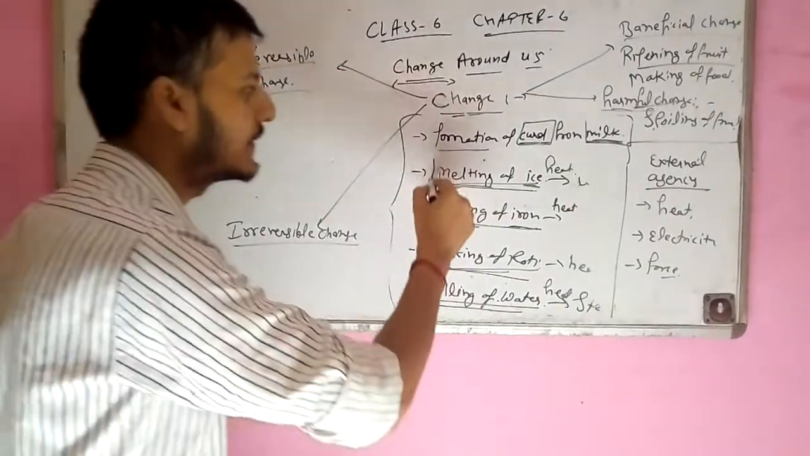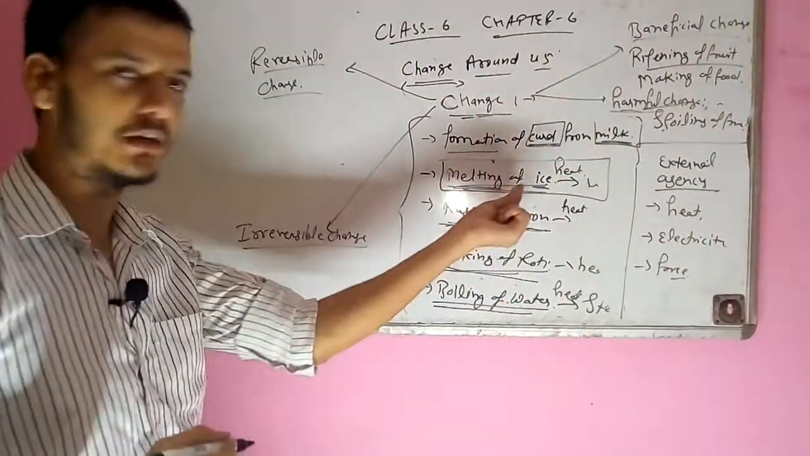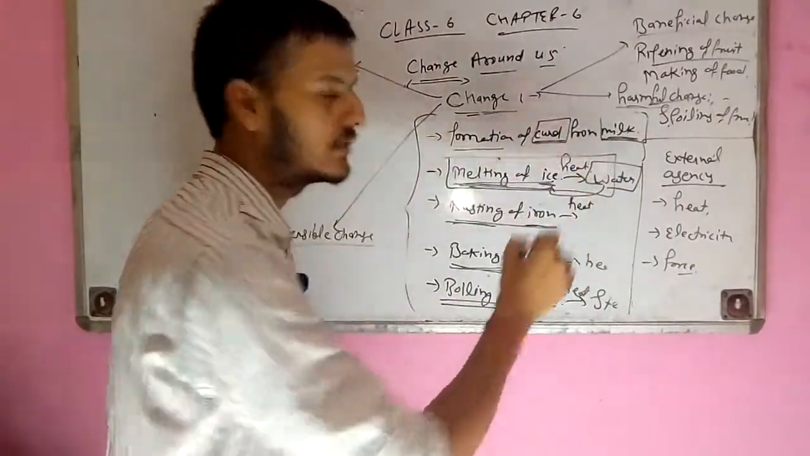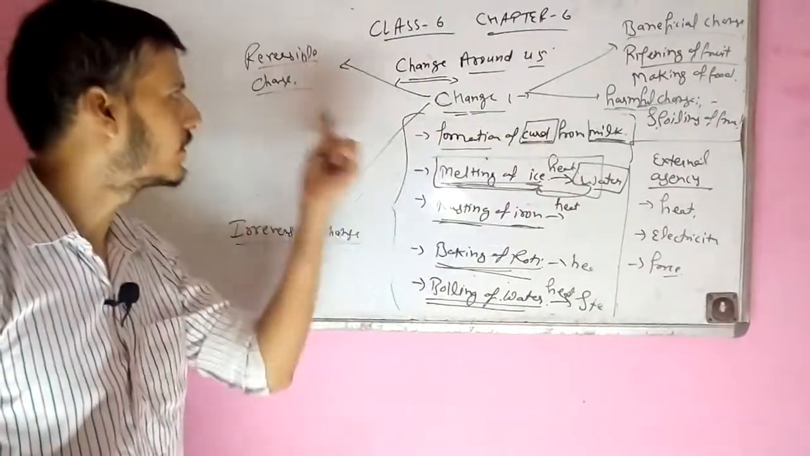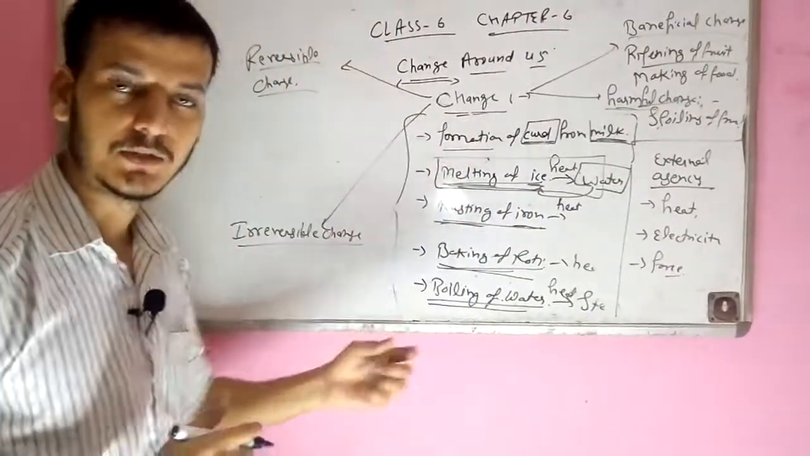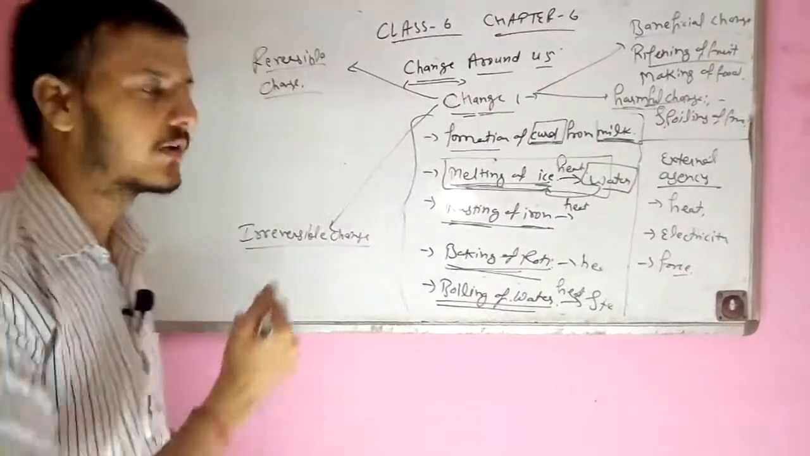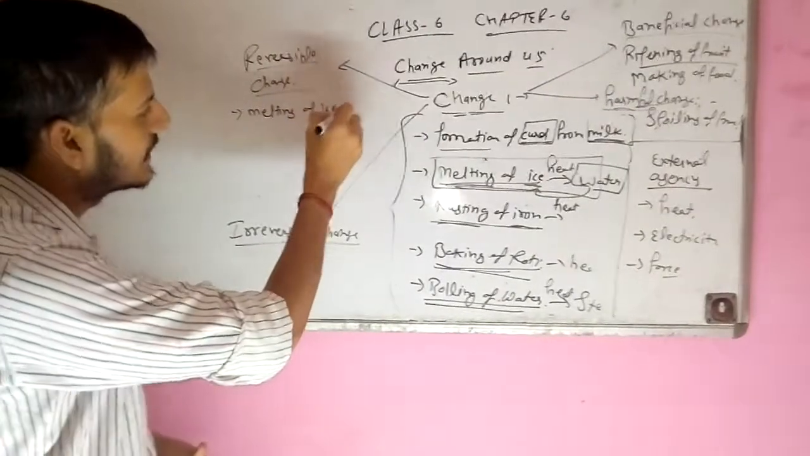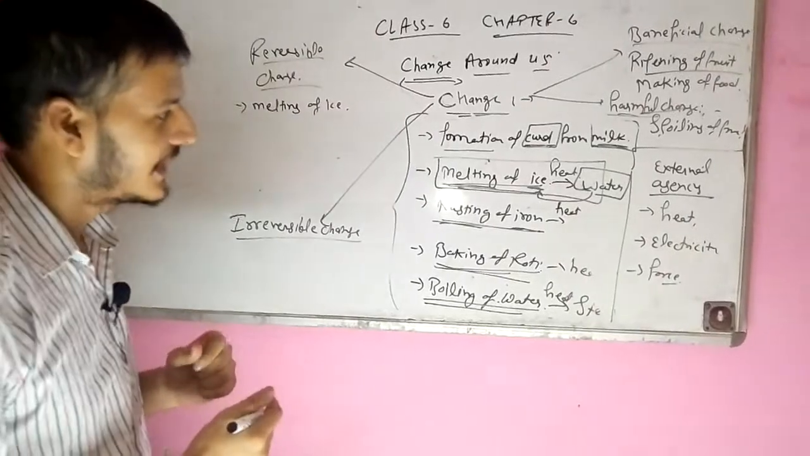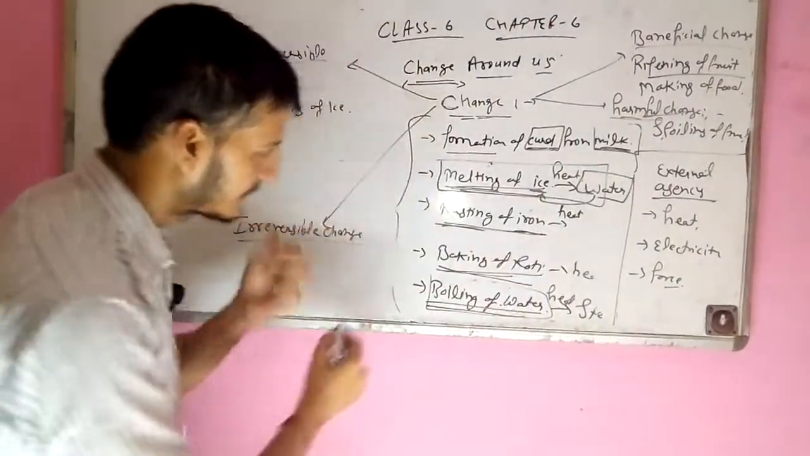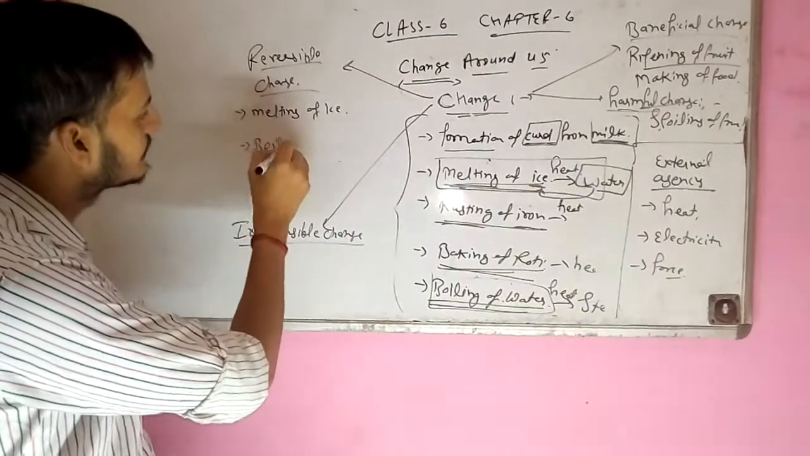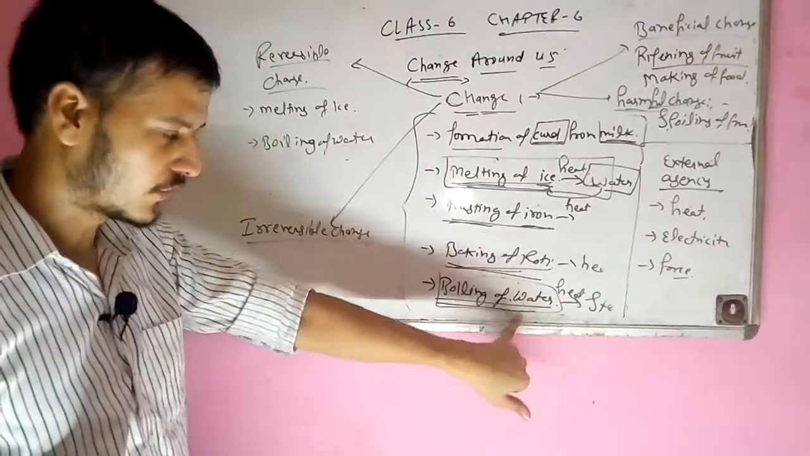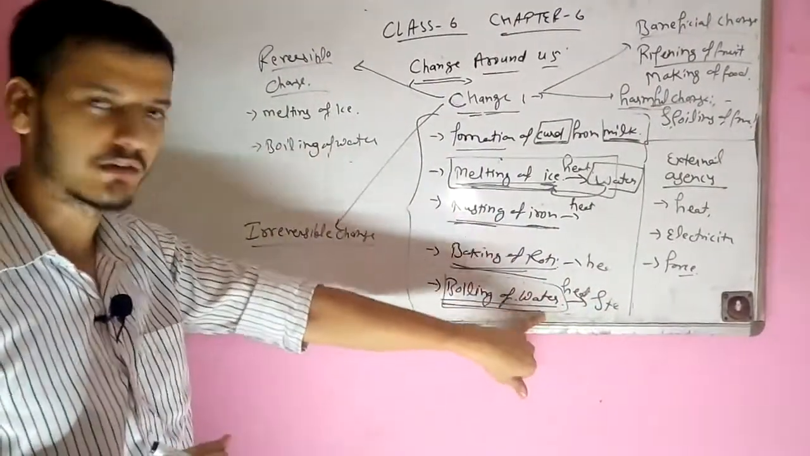For example, the melting of ice. We know the ice will melt into water, and water can also be converted into ice. So these changes are known as reversible changes, because the product can be reversed into its original form. So we can write here: melting of ice is an example of reversible change. And the second example, like the boiling of water. Boiling of water is also a reversible change. Water will be converted into steam, and steam can also be converted into water.